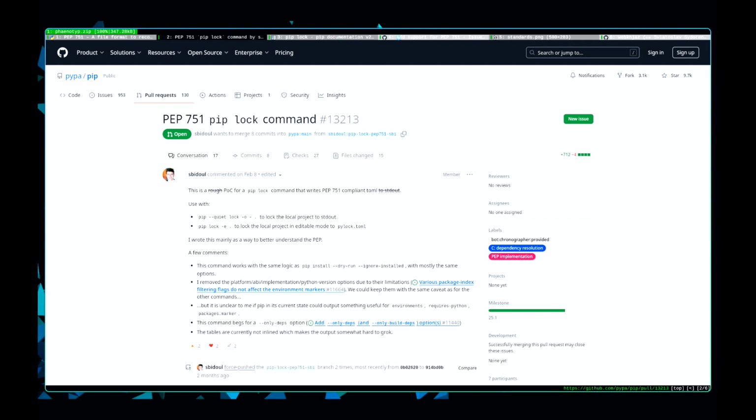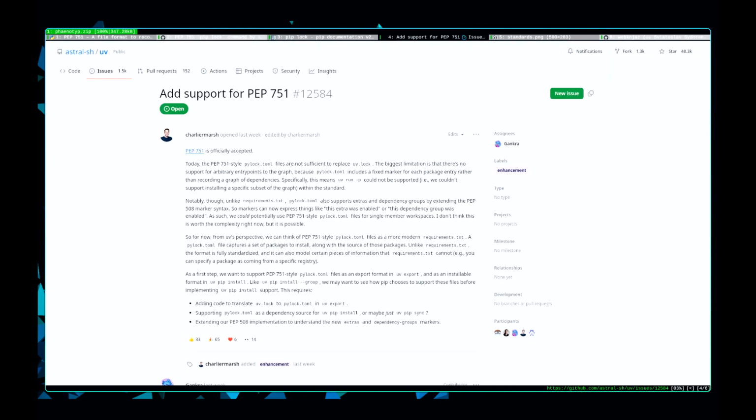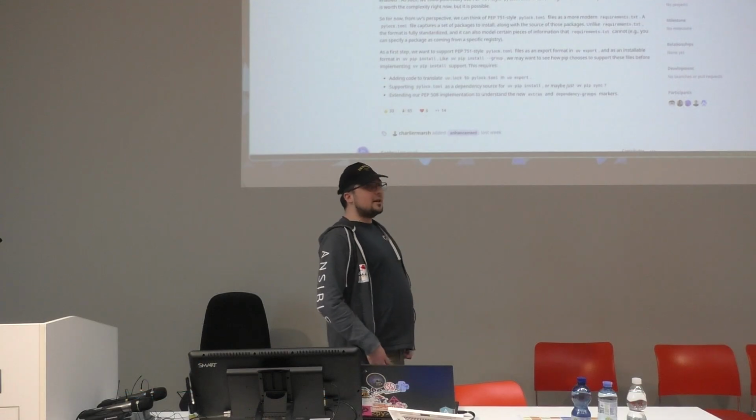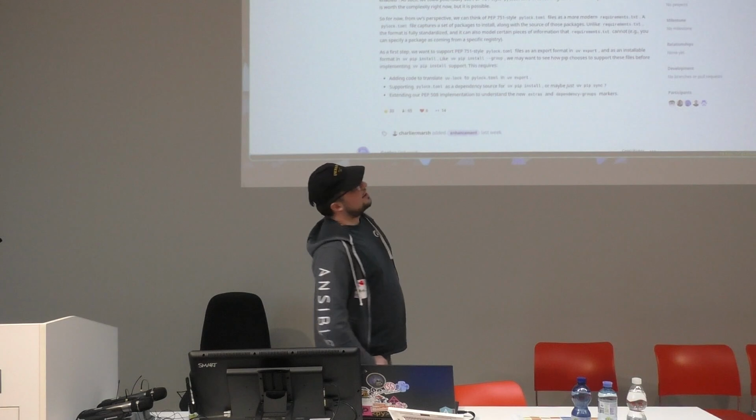Unfortunately, some tools cannot fully rely on this file. For example, uv said that, hey, we do a lot more things with this stuff, so we will keep using our own special lock file. So if you are going to use uv, you are going to be vendor locked, but they are going to support at least exporting into this format, as many other things, which I think is a win.